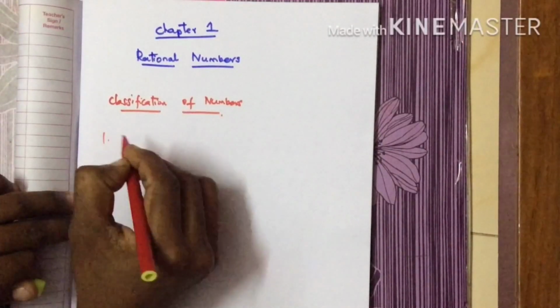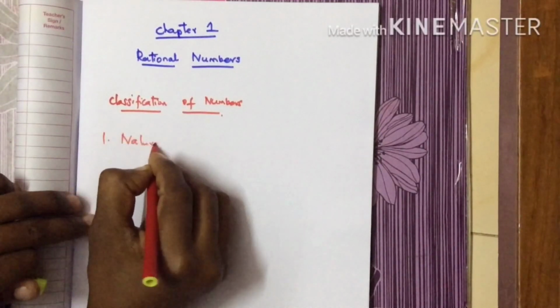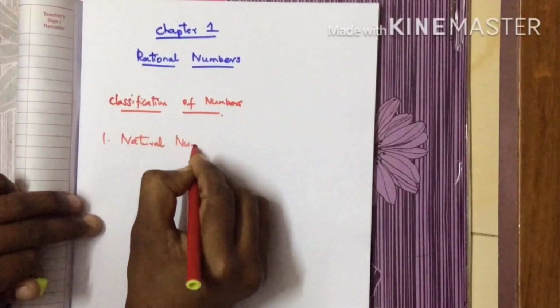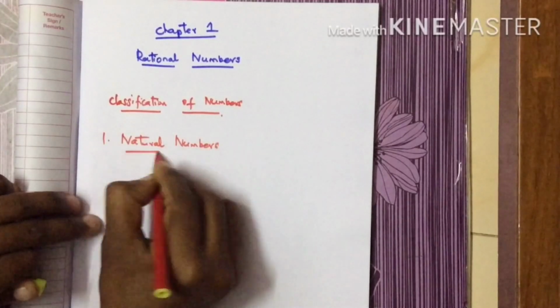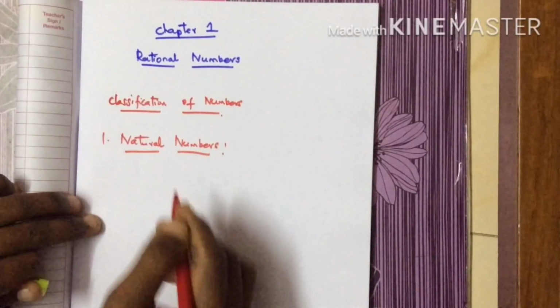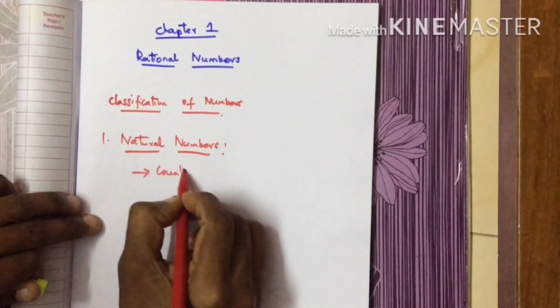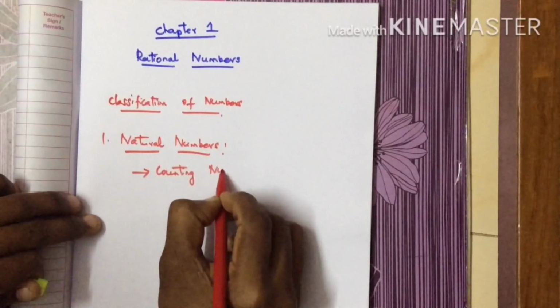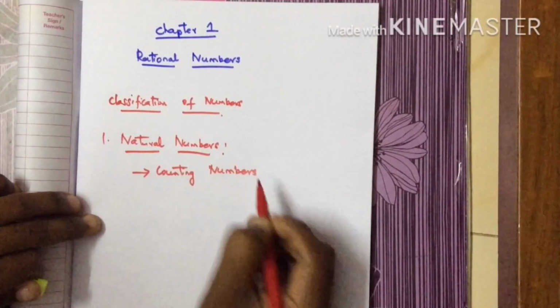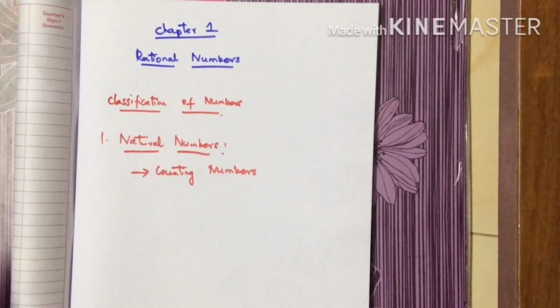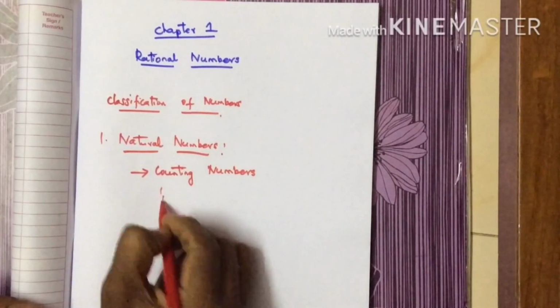The first classification is natural numbers. Another name for natural numbers is counting numbers. Why it is called counting numbers: when you start counting anything, you will start with 1 and not with 0.